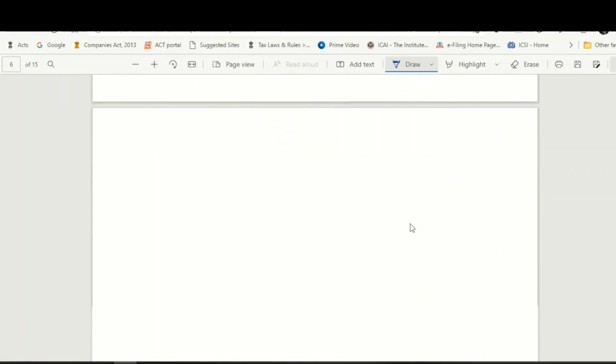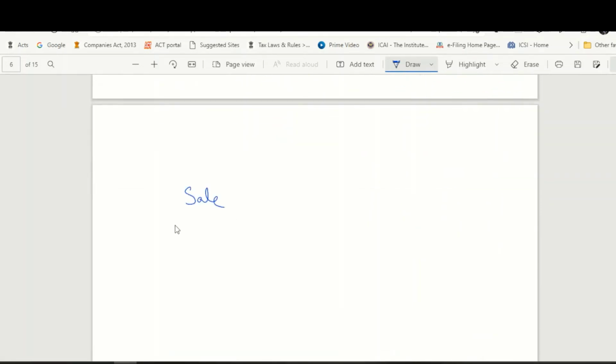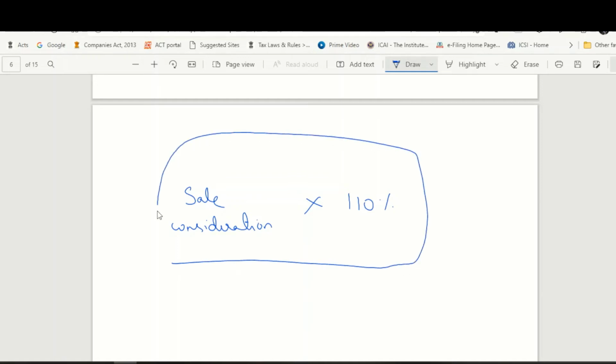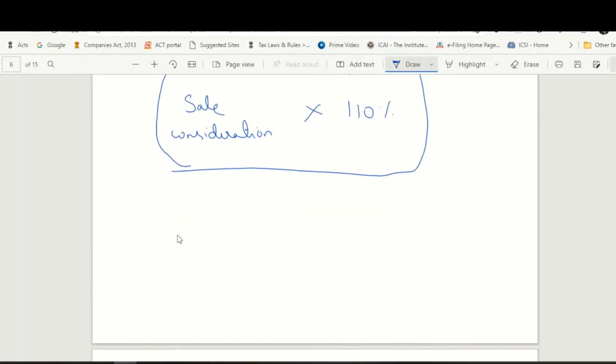So remembering this rule will be very easy. Take the sale consideration, consider its 110%, and see if the stamp duty value is lying within 110% of the sale consideration. If yes, then such inadequate consideration will not be taxed. In our example, the sale consideration is 1 crore rupees.